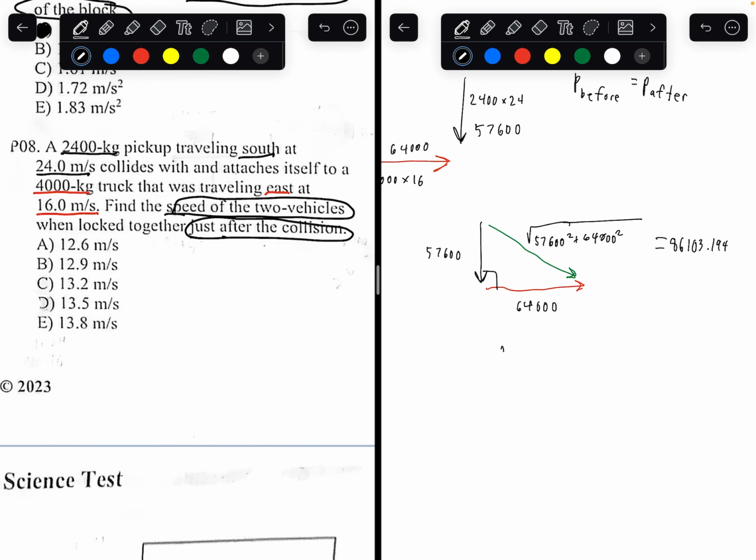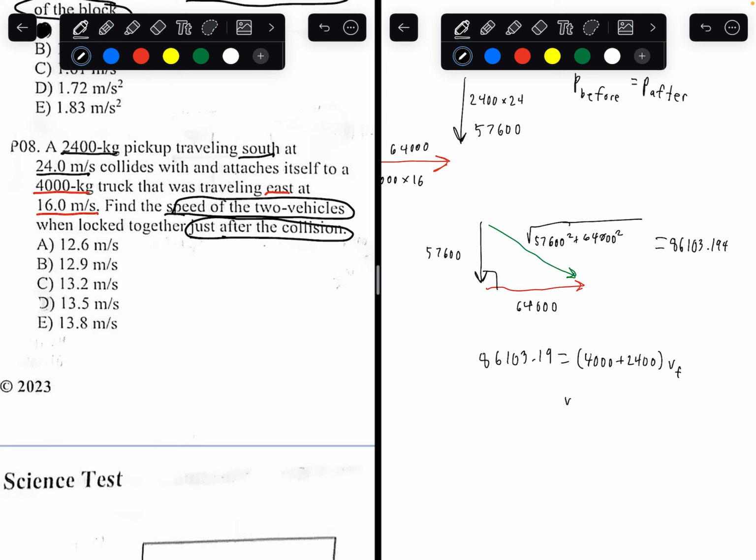But remember, momentum equals mass times velocity. We're trying to find the velocity of the object at the end. The momentum of the object at the end we found is 86,103. And we know the mass of the two systems. When the two vehicles collide, what's their combined mass? We just add up their two masses, times the final velocity.